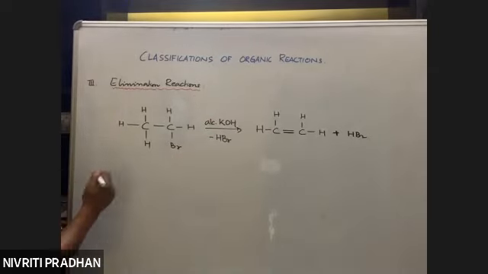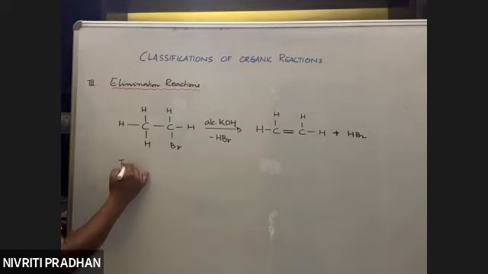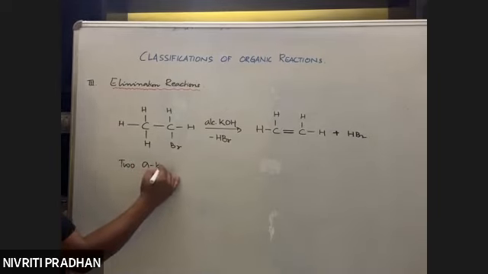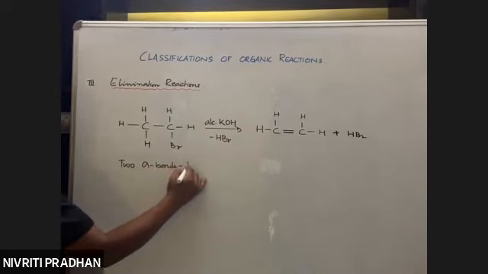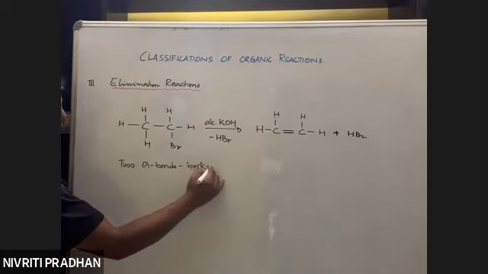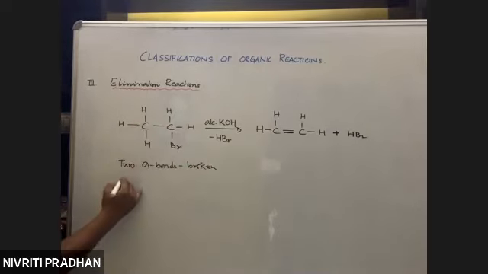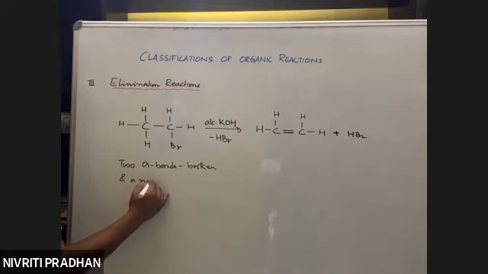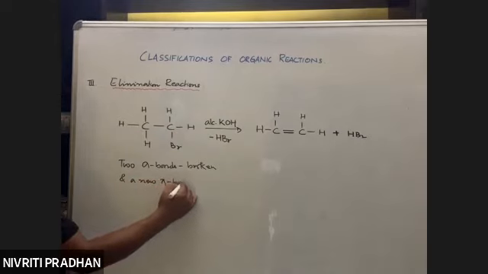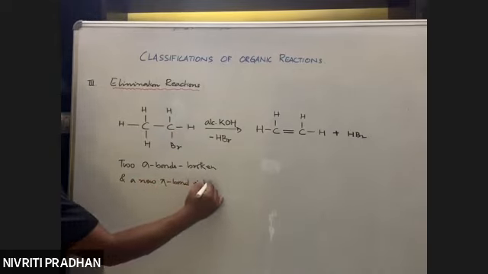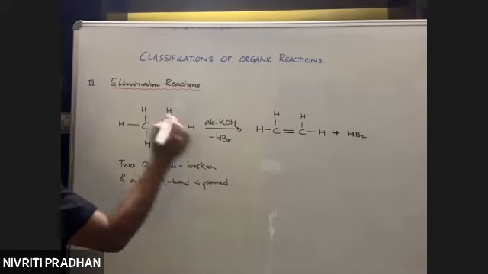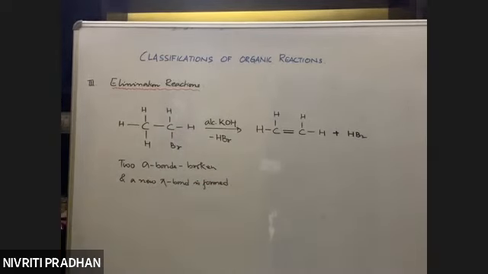And during an elimination reaction, 2 sigma bonds are broken. 2 sigma bond break हो रहा है and a new pi bond is formed. Right?